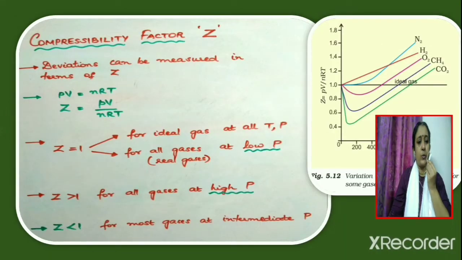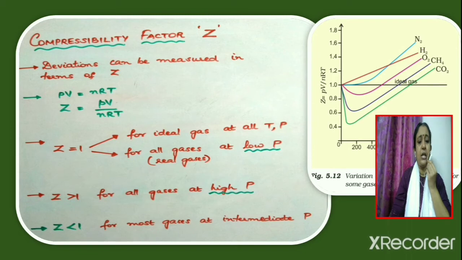Let us now try to understand the compressibility factor Z. We know that gases deviate from ideal behavior. These deviations can be measured in terms of compressibility factor Z. For an ideal gas, we have the equation PV is equal to nRT. So compressibility factor Z is given as PV by nRT. This ratio PV by nRT will be equal to 1, that is, Z will be equal to 1 for an ideal gas at all conditions of temperature and pressure.